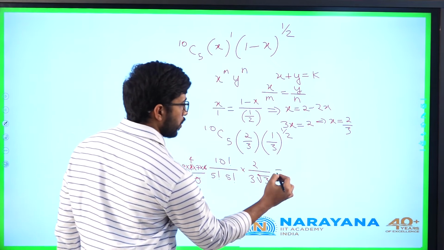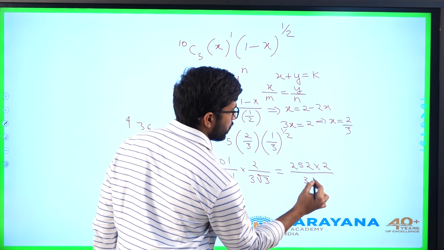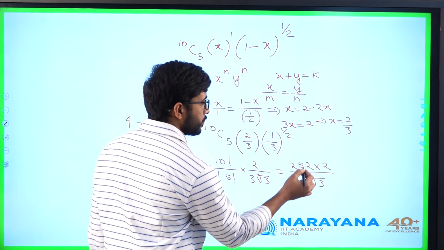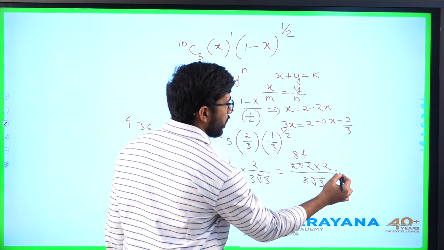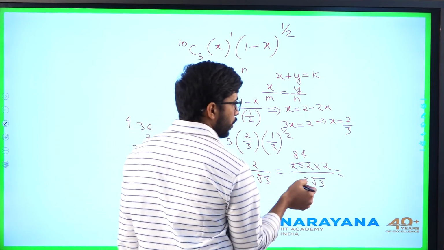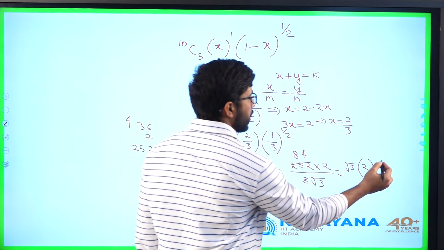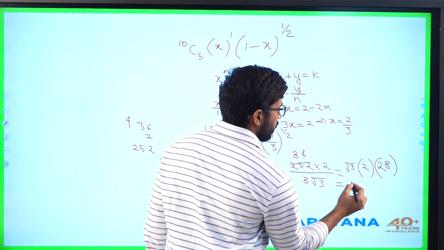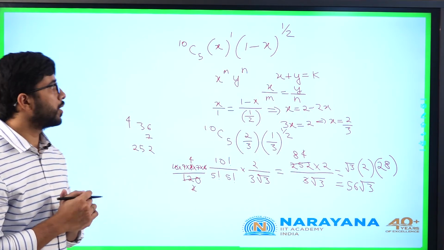So I am getting 252 into 2/(3 root 3). Sum of digits is 9, hence it will be divisible by 3. If I cancel a 3 here, 84 is also divisible by 3. So 1 root 3 will get cancelled. So root 3 into 2 into 84, if I divide it by 3, 56 root 3 I am getting.